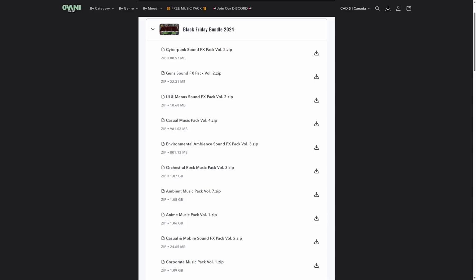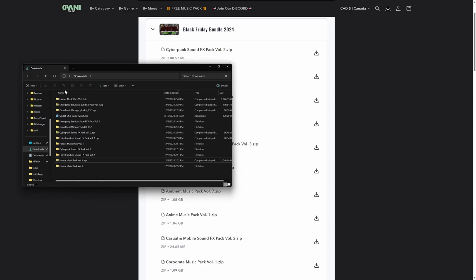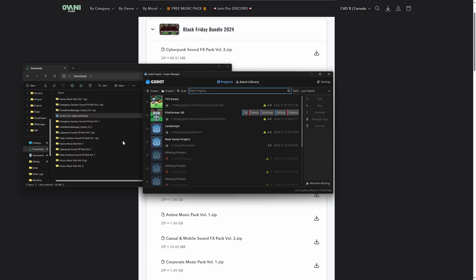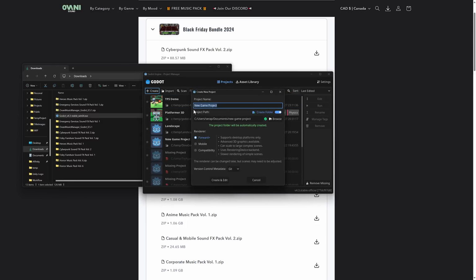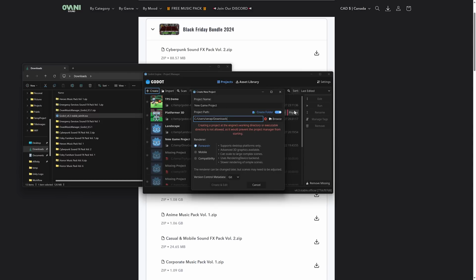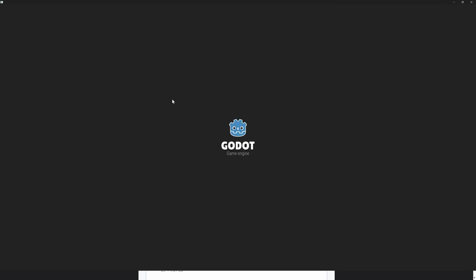I'll do it with a demonstration, and we'll use the Godot example here. So we've got the Godot audio plugin, and I'll show you how to go ahead and run it. It's very similar if you're working with Unity or Unreal Engine. By the way, you don't need to use these plugins at all. It does make life easier, though. So we're going to call this Ovani. All right, so we create that there. All right, so here is our project, and now we're going to need some music to go with it.